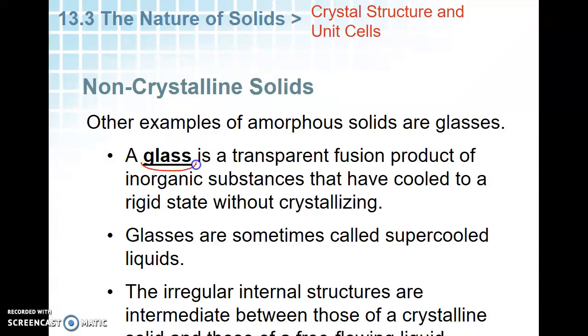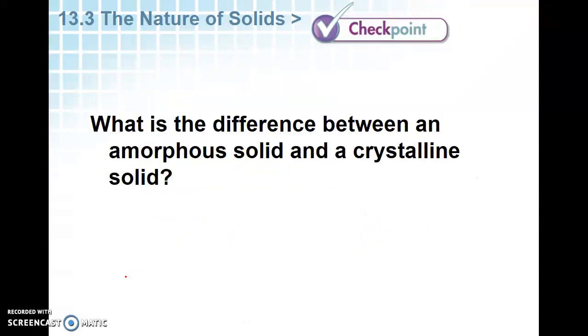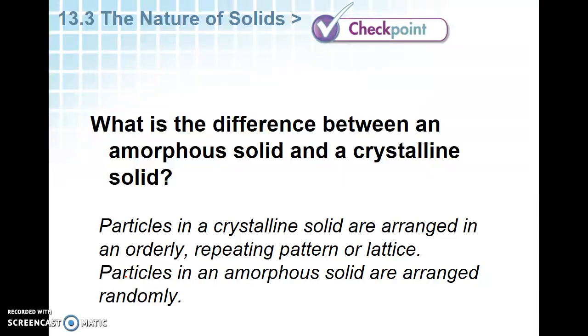Another example is glass. It's a product of silicon dioxide and heat, and it becomes a liquid, and then this is cooled to a rigid state, but glass isn't crystals. Another name for glass is a super cooled liquid. If you've ever seen how glass is made, you can Google it. You can see why that is. So what's the difference between an amorphous solid and a crystalline solid? Particles in a crystalline solid are orderly arranged. Amorphous solids are randomly arranged. Crystalline, orderly. Amorphous, randomly arranged.